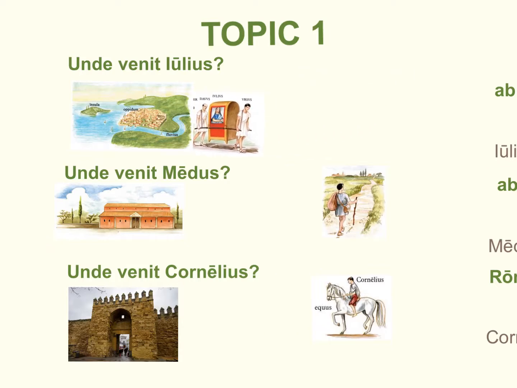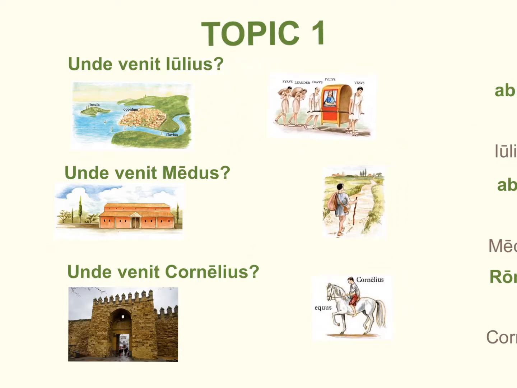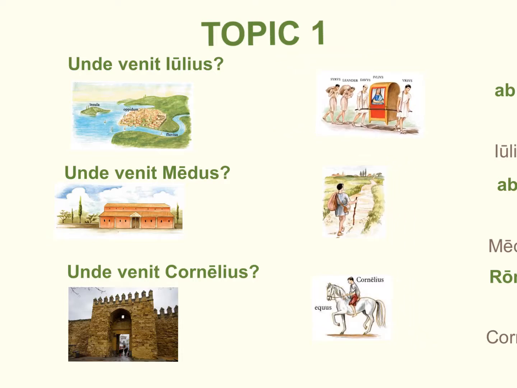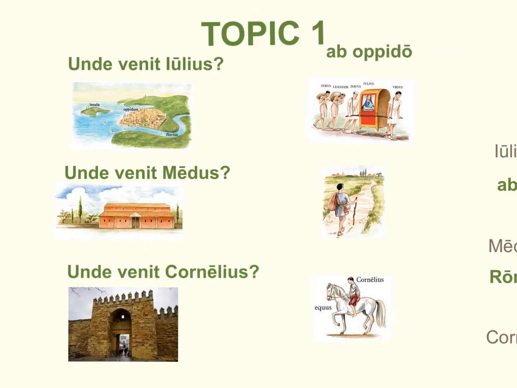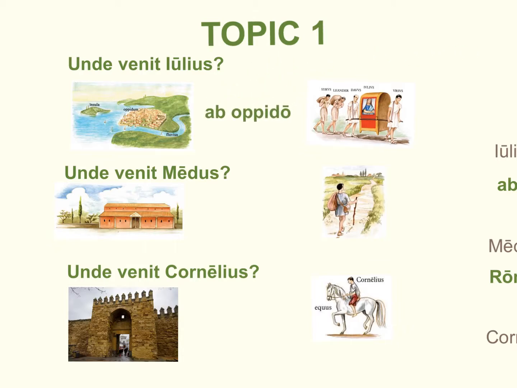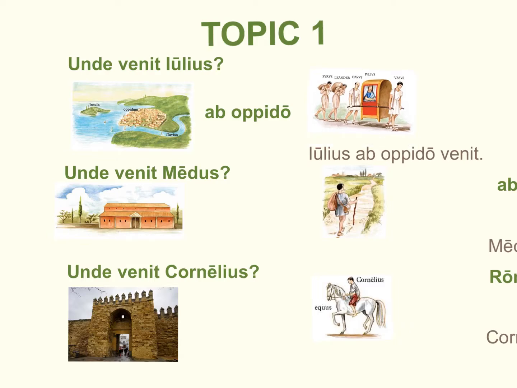So as he's walking here, he's left the oppidum, he's going somewhere else, and so you meet him on the road, and you say, unde venit Julius? And how do we answer that question? Well, first of all, we're going to use the preposition ab. Ab oppido. And the way we would phrase that in a sentence is we would say, Julius ab oppido venit. Julius ab oppido venit.